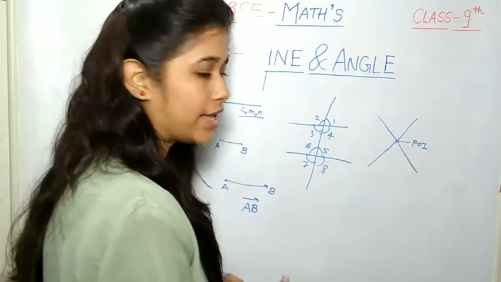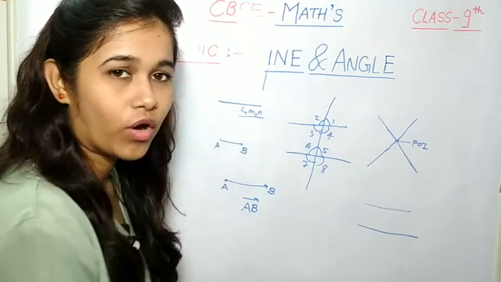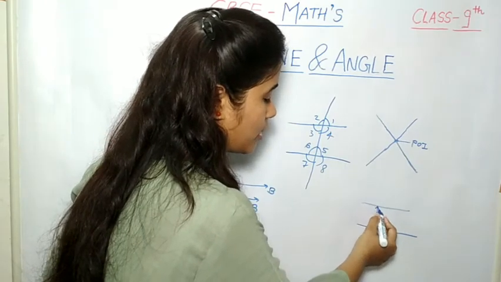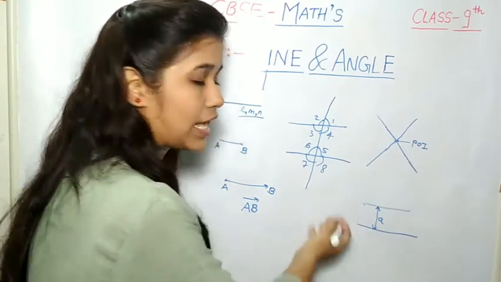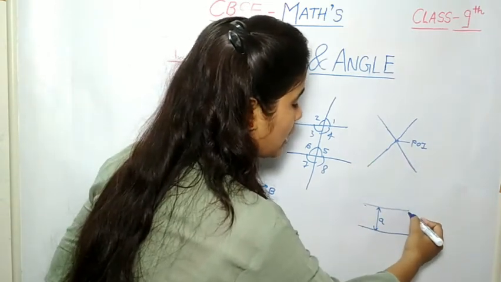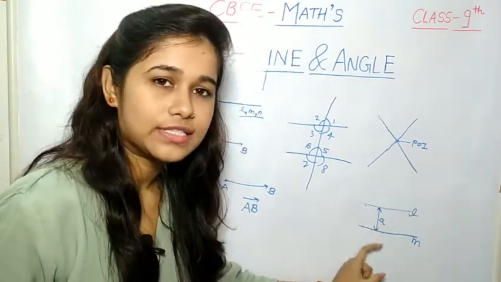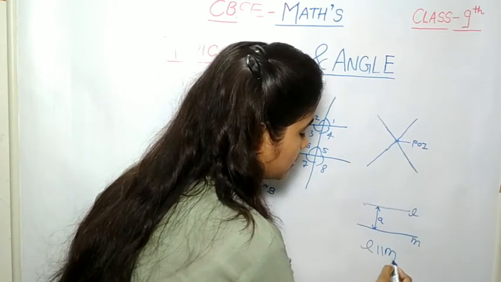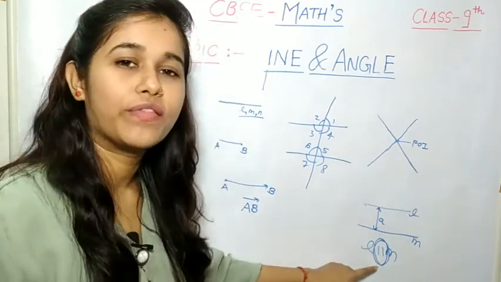Next, what are parallel lines? When two distinct lines never intersect each other at any point, they are said to be parallel lines, and parallel lines have a constant distance. Suppose this line is l and this line is m. Then parallel lines are represented by l is parallel to m. This sign denotes that the lines are parallel.